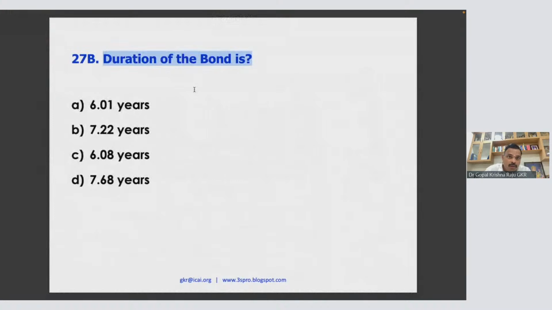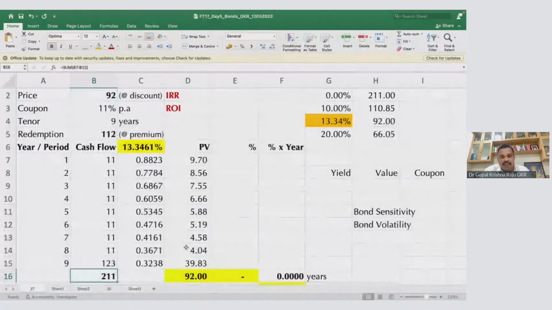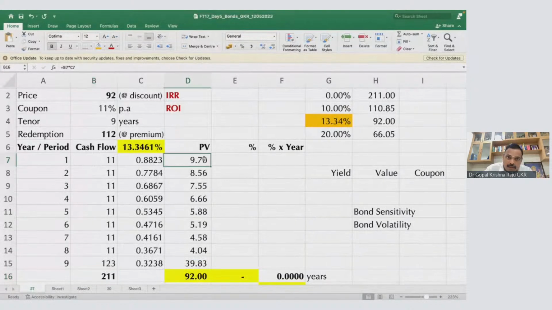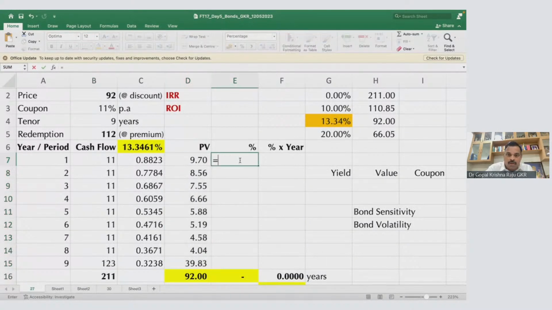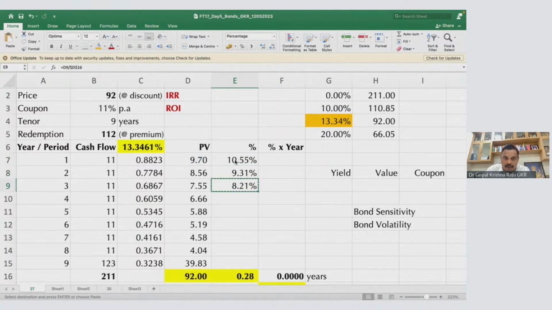Now look at this. You invest 92, you get 211. That means there is a payback period. And in financial management, you would have also done a concept called discounted payback period. So what is this discount? Because it's a discounted price. So what is the discounted payback period? So this 9.7 you get out of investment 92. So that means 10.55% of your investment you get in first year. Similarly, you get for second year 9.31%, third year. Okay, and this is what you get.